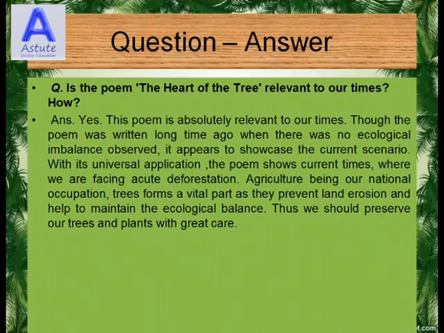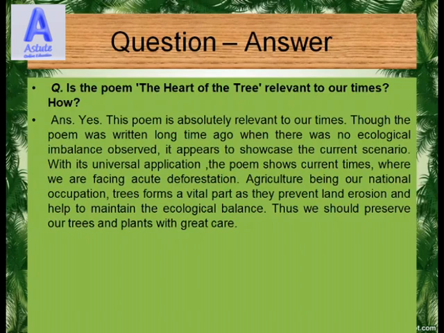Is the poem The Heart of the Tree relevant to our times? How? Yes, this poem is absolutely relevant to our times. Though the poem was written a long time ago when there was no ecological imbalance observed, it appears to showcase the current scenario. With its universal application, the poem shows current times where we are facing acute deforestation.